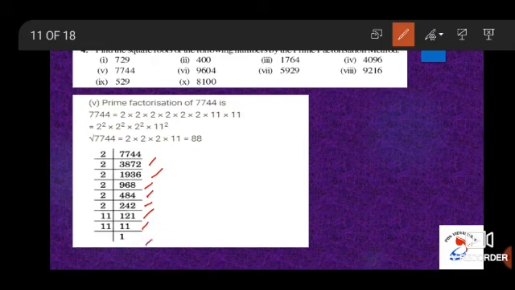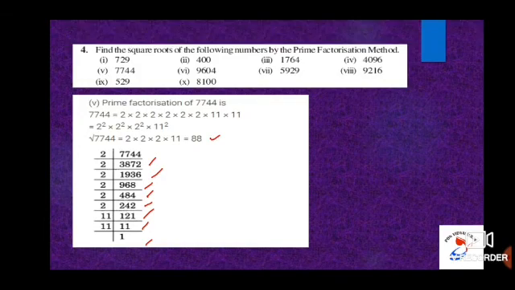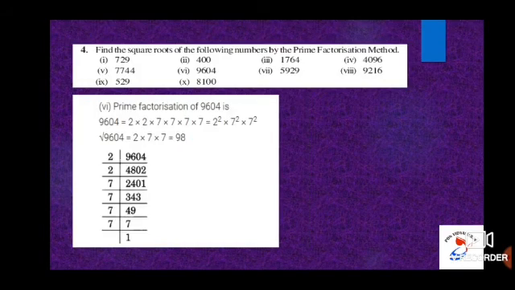So 11 by 11 is 1. So square root of 7744 is equal to 2 into 2 into 2, that is 8, into 11, that is equal to 88.